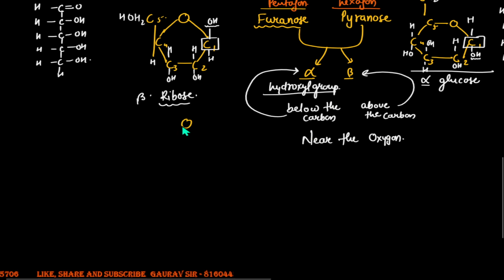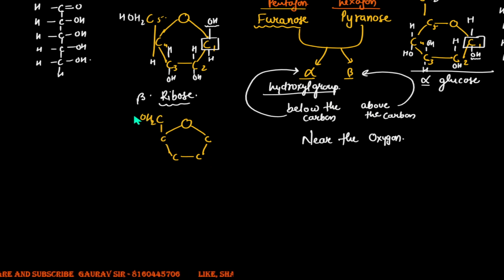This is your oxygen, this becomes your first carbon. You just tell me now what form of the sugar this is. Okay, what is the form of sugar here? Is it an alpha form or a beta form? Okay, so I'll write it down here. That's your OH, this is your H, that's your H, OH, and that's your H.